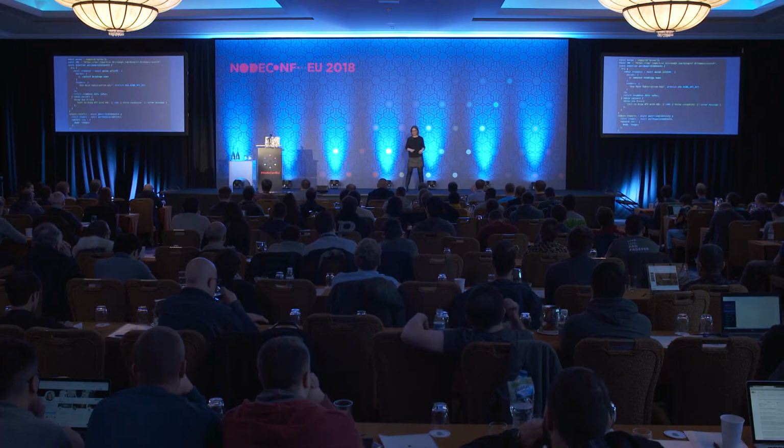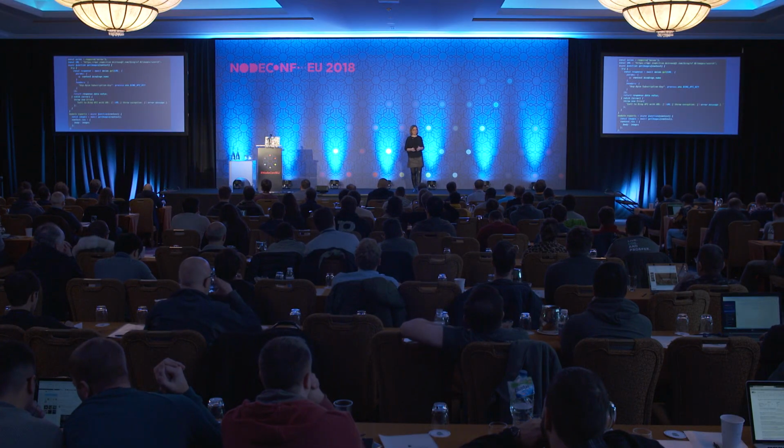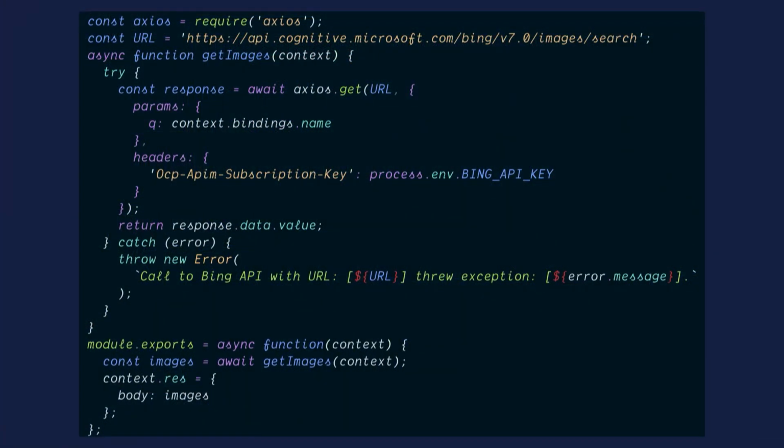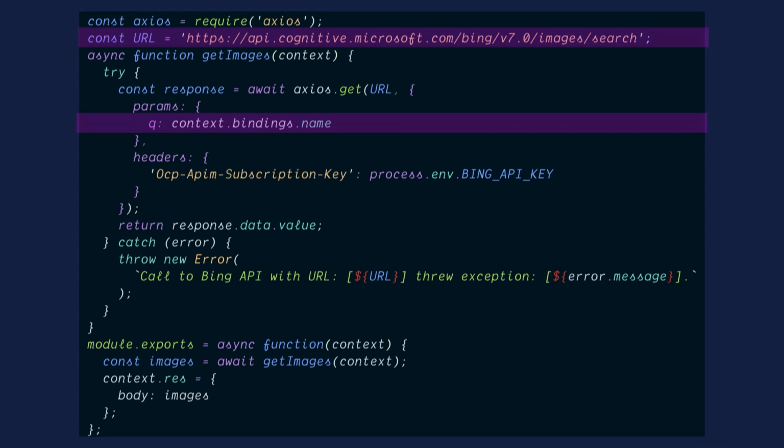Are you still with me? Yeah? Cool. So this is the code for it. It fits on a screen. It's much faster than me uploading or searching for pictures. We basically call the Bing Search API right there. We set a string search right there, which comes as a parameter. And then we send a key that we're retrieving from the process environment because we don't want to commit it to GitHub and all of that.